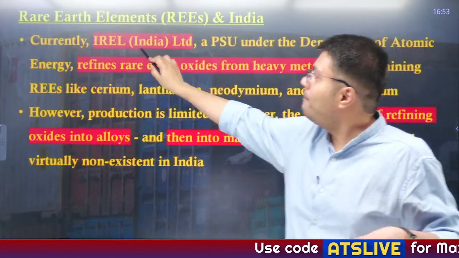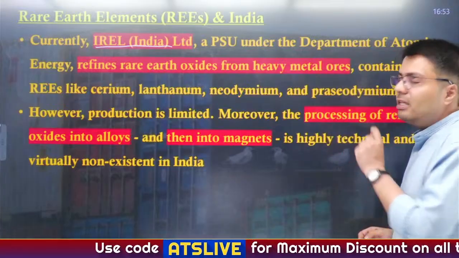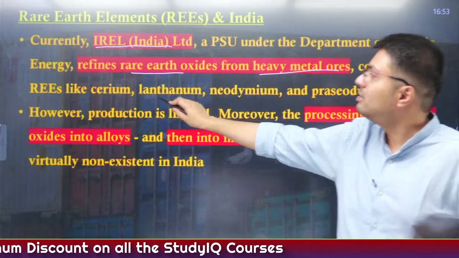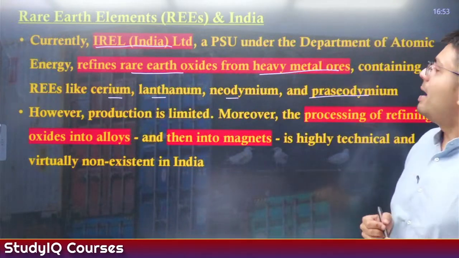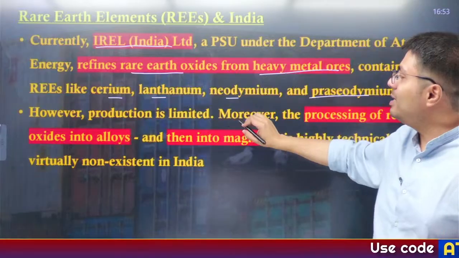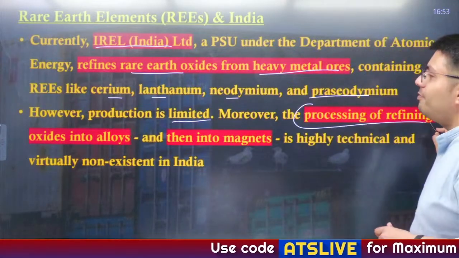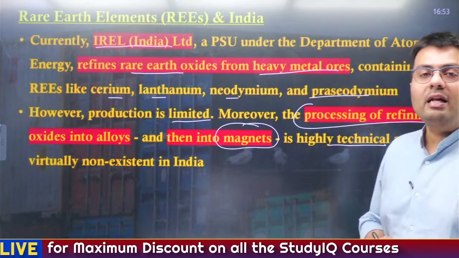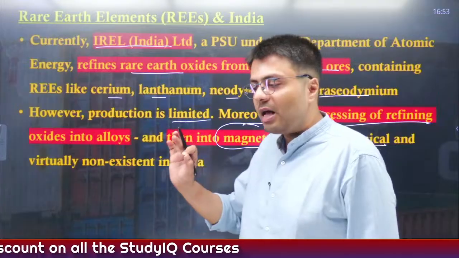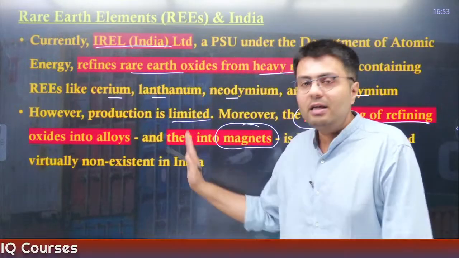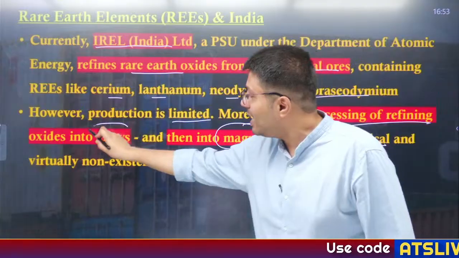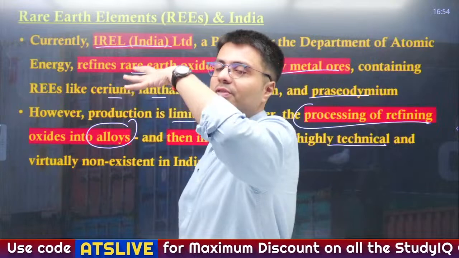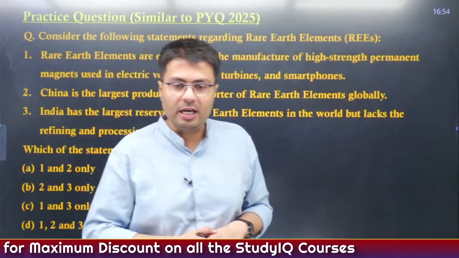Now in India, a PSU known as IREL Limited, under the Department of Atomic Energy, refines rare earth oxides from heavy metal ores containing rare earths like cerium, lanthanum, neodymium and praseodymium. However, the production of these rare earth elements in India is quite limited. Moreover, processing refined oxides into alloys and subsequently making magnets is very technical and non-existent in India. These capabilities are located only in one country, China. That is why China is able not just to refine them but also to make alloys and eventually magnets out of them. So production is concentrated, and China is acting strangely. Understood this?